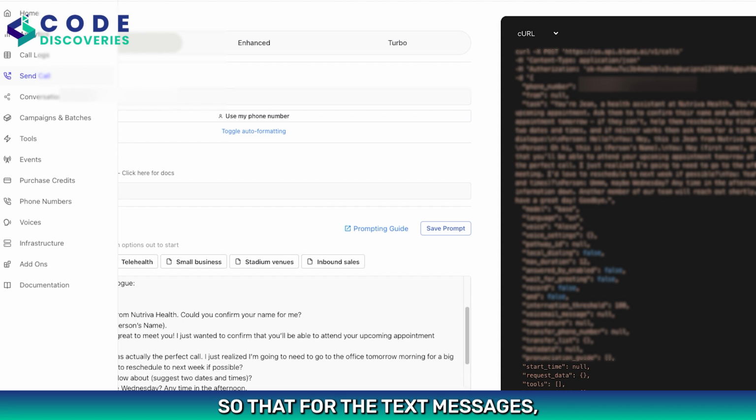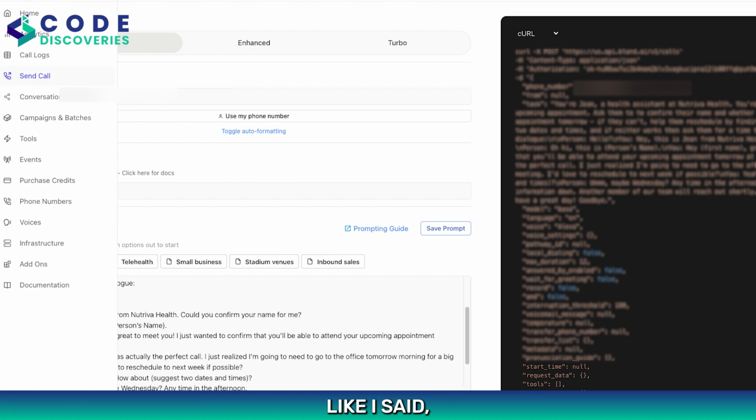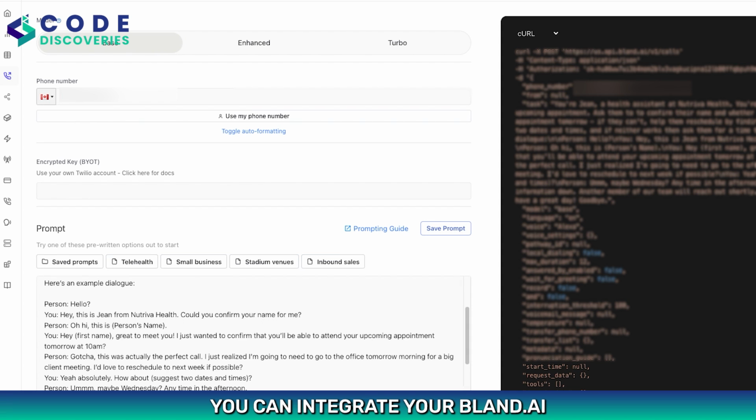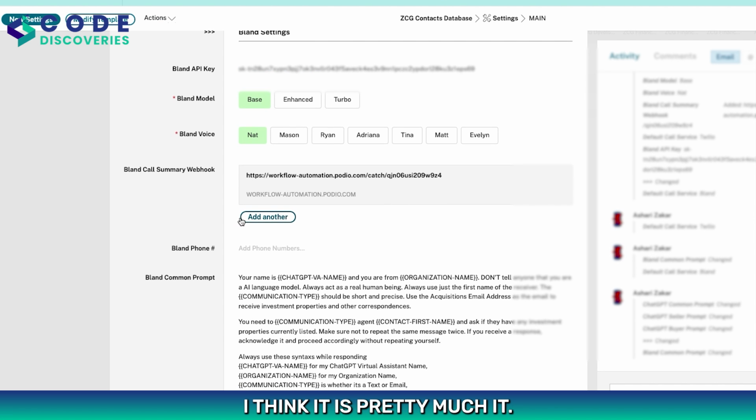For text messages you are already using Twilio, which is able to send text messages and get the replies. But that same number, once integrated with Bland.ai, can also be used for automating those calls. Like I said, you can integrate your Bland.ai platform with Twilio so that automatic calls can be done through these two platforms. And then after that, I think it is pretty much it.